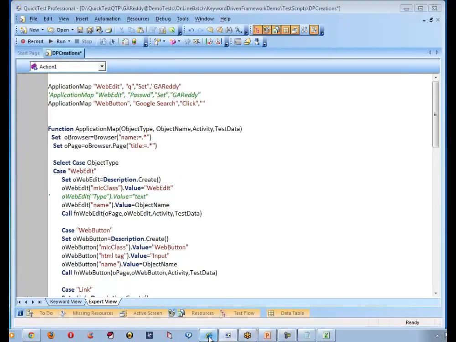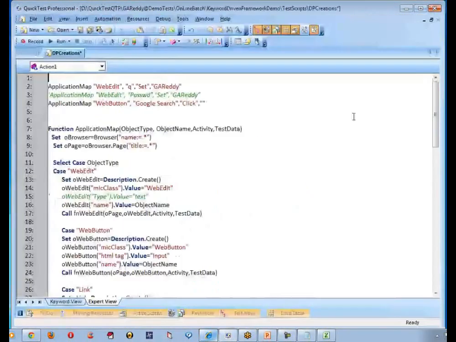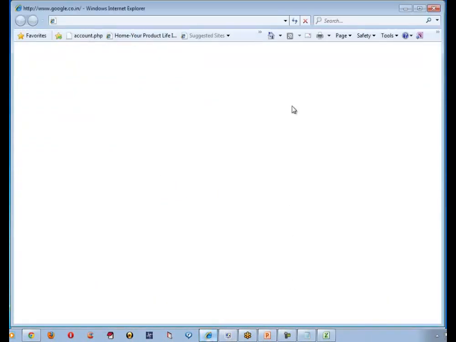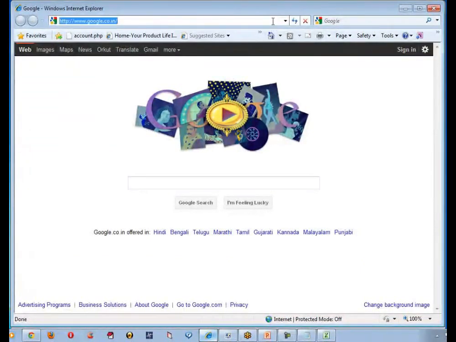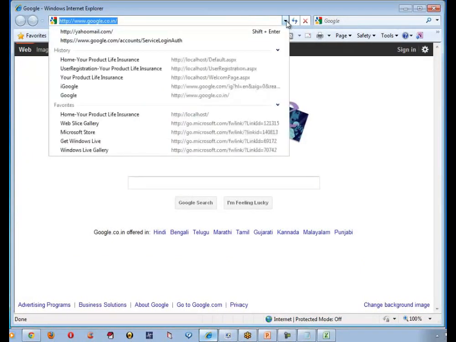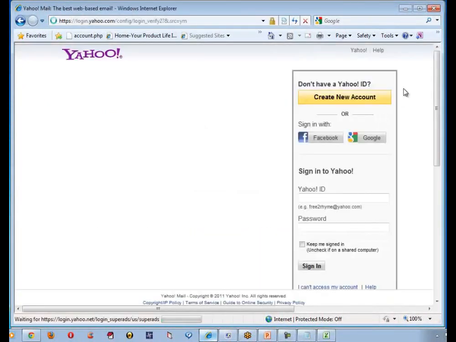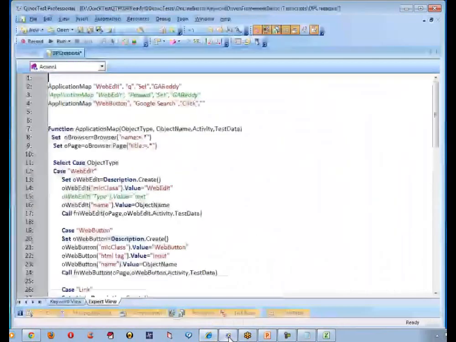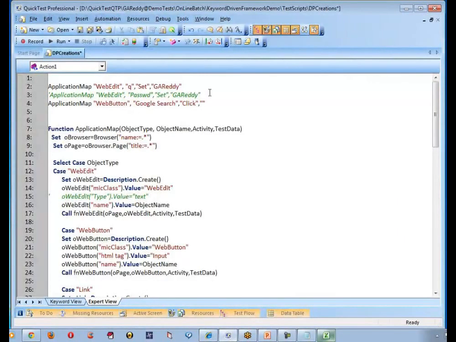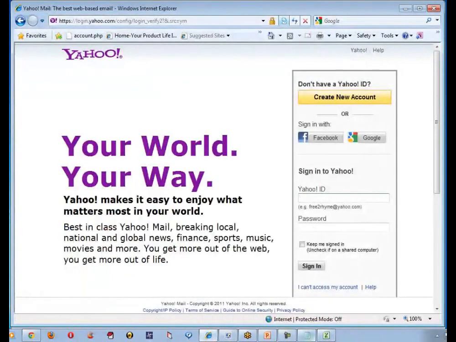Now let me go to one more application. I have to close the browser, otherwise it is crashing. This time let me move to yahoo.com, which is already there. Now we have navigated to yahoo.com. Can we try the same script here now? Good. So let me start with web edit name. I think it is called login, password, and this is called sign in. How do you know password and all? So let me try once.